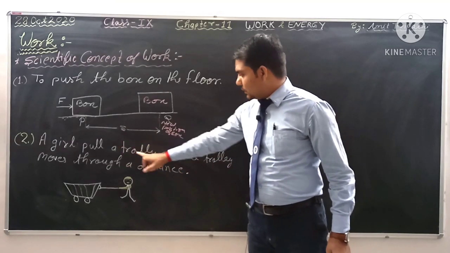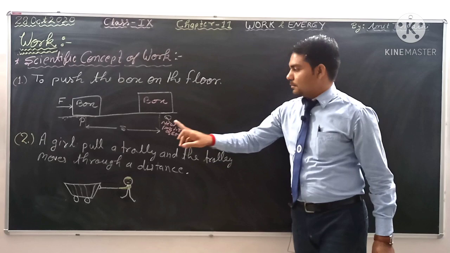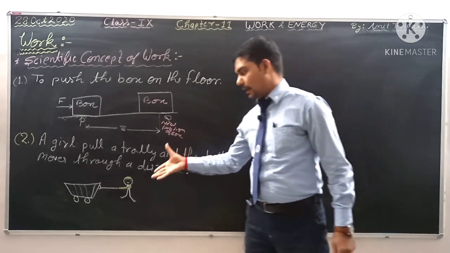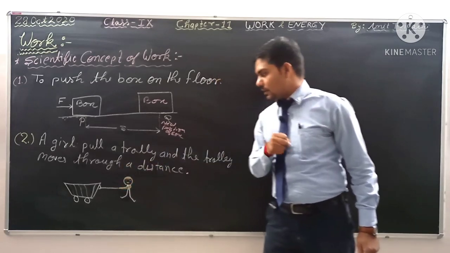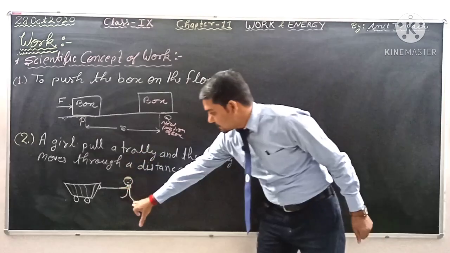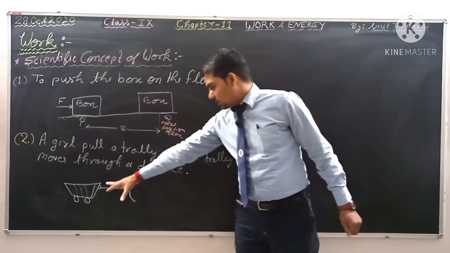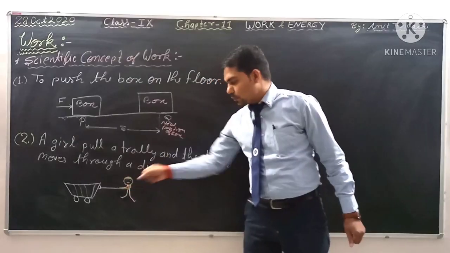Second example: a girl pulls a trolley and the trolley moves through a distance. That means a girl is trying to pull a trolley, as this figure represents. This is the girl and this is the trolley. This girl tries to pull the trolley in her direction.